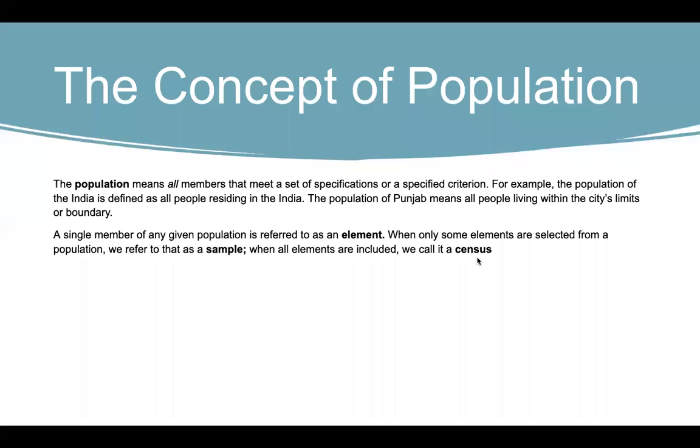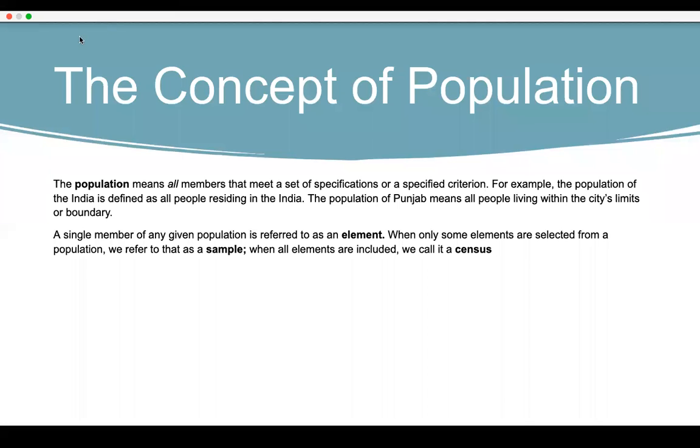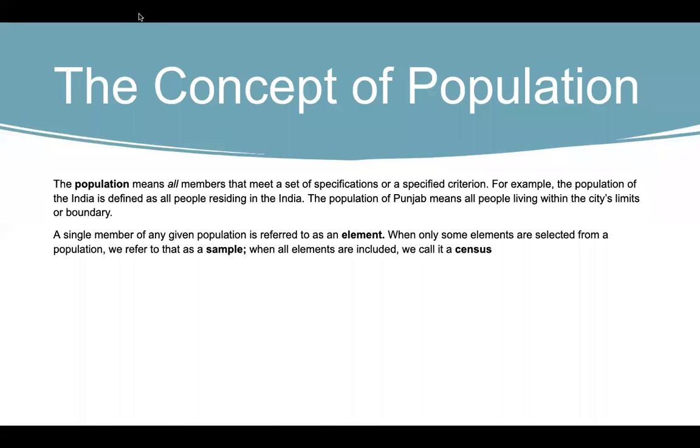If I study every single individual, it is going to be a population study or a census survey. And if I'm going to study only a few selected elements, say 10 people from Punjab, 10 people from Tamil Nadu, 10 people from Orissa, etc., it is going to be a sample. That is what we mean by sample and census.